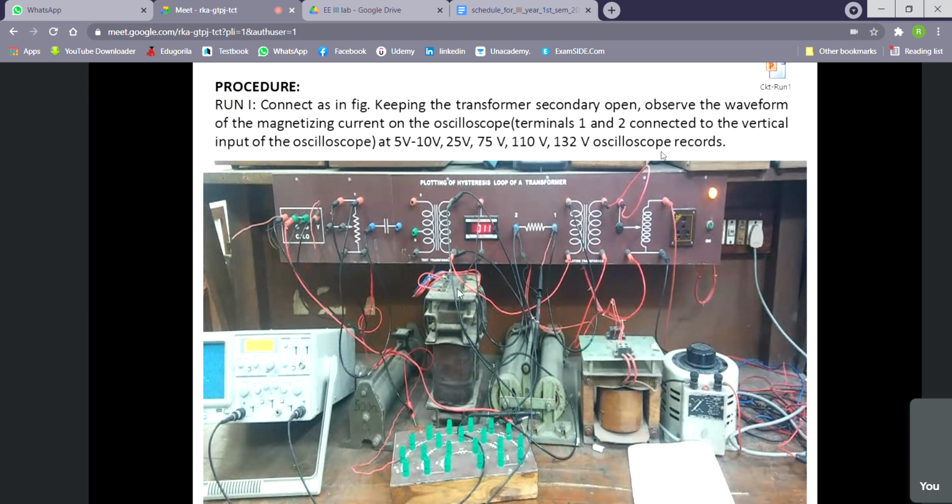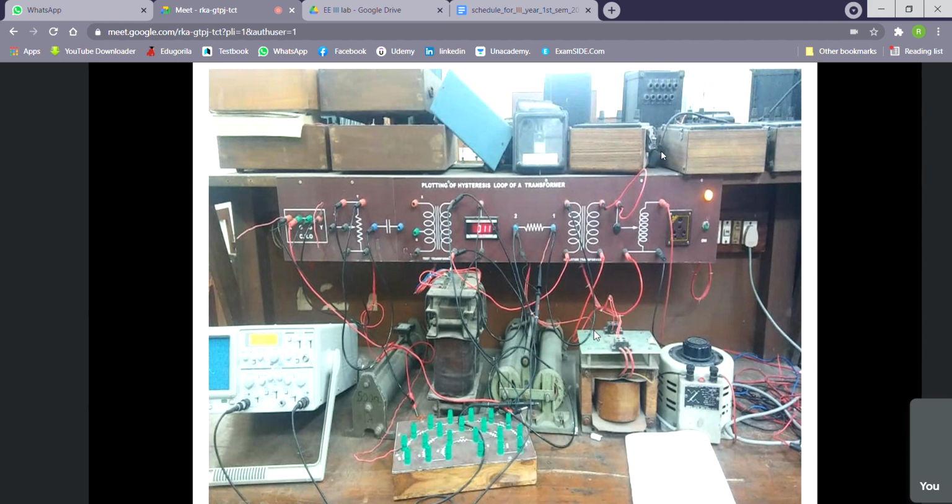This is the test transformer. This is the oscilloscope. Everything is drawn in the panel board. This is the variac. This is the isolating transformer. This is the voltmeter for the test transformer. Then the secondary circuit has some capacitor and resistor. It is not required right now. So this is the circuit.